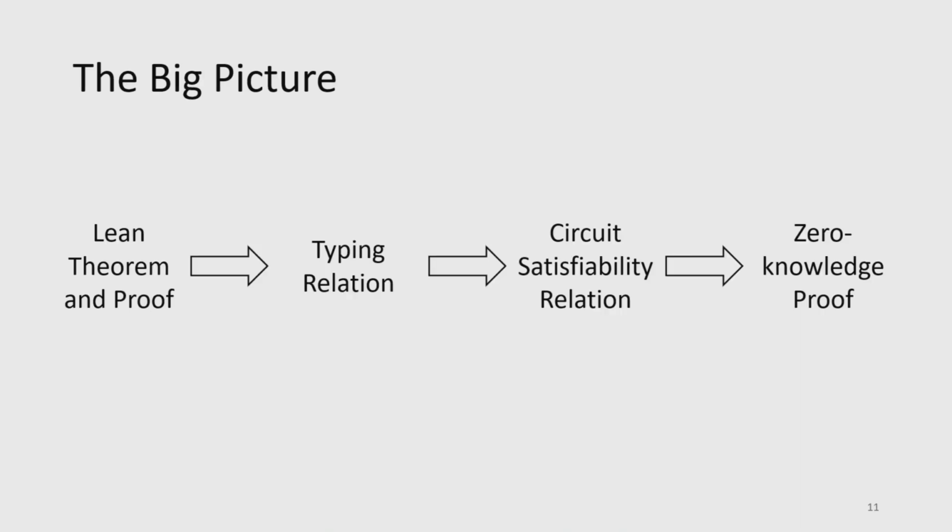So just to get back to our big picture here, what we do is we take our Lean theorem and proof. We convert this into a typing relation, which we then convert to a circuit satisfiability relation, which we can then use with a generic SNARK like Plonk or Groth16 to create our zero-knowledge proof.